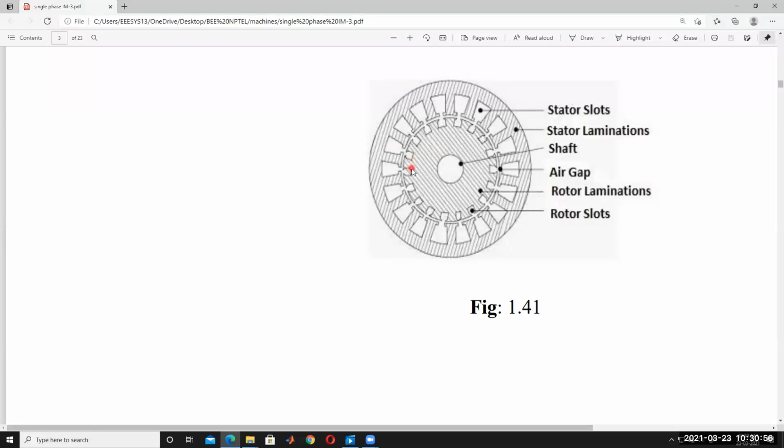But the stator poles must be equal to the rotor poles. It is compulsory. Only then will the motor rotate. The poles must be the same, whether stator or rotor. The stator poles must be equal to the rotor poles. Okay, so this is the construction of the single phase induction motor.